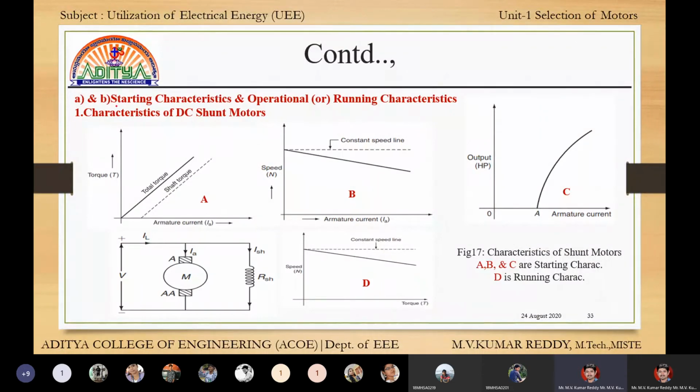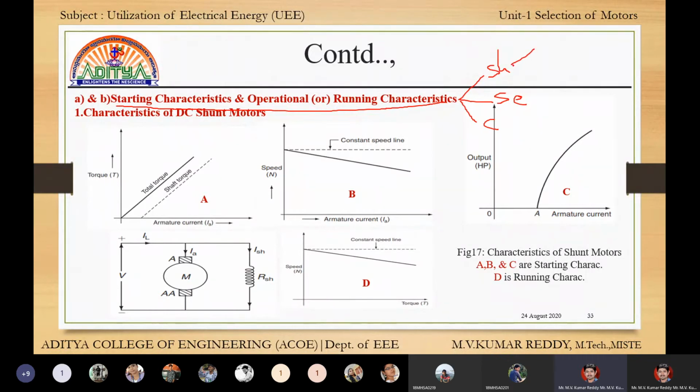Next, first one is starting characteristics, and operational characteristics. In starting and operational characteristics, we have three motors: shunt, series, and compound. First, we are discussing shunt.